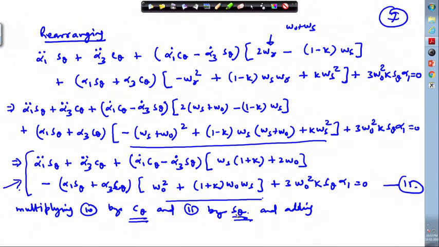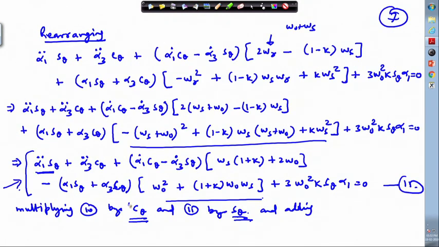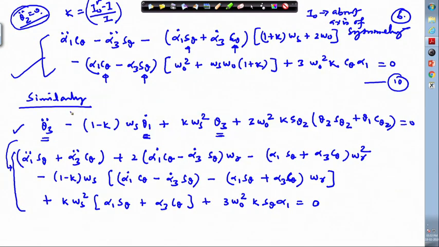If we multiply equation 11 by s theta, we get here an s square theta term, and here alpha 3 times c theta times s theta. If we go to the previous page, the previous equation we are multiplying by c theta.